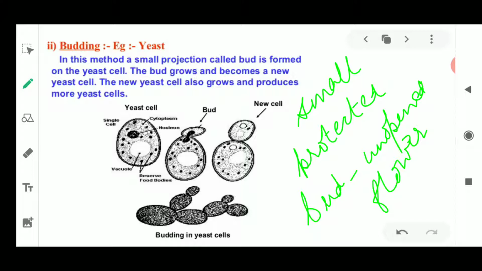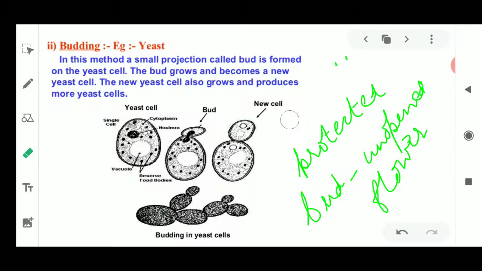But if I am talking about budding in yeast, what is the meaning of the word yeast here? Yeast is again a type of fungi. As you can see mushrooms in the market, and in dead and decaying plants you can see mushrooms growing very easily. Molds grow on bread if you keep it for some time, especially in summer. You will see that new organisms are being developed, in the form of small projections and different types of patches. So you can see that these fungi are growing everywhere, and these fungi are going to reproduce.